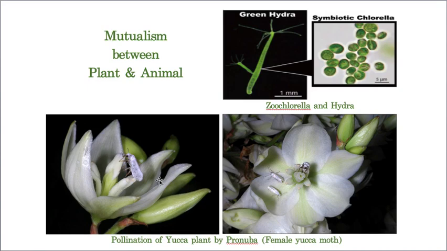Pollination means the process of transfer of pollen grains from one flower to another flower. Of course, there are three types of pollination. In the reproduction chapter, I will clearly explain. Now you just remember, transfer of pollen grains from one flower to another flower is called pollination. And pollination is a very big topic, and I'll definitely explain it while I am explaining reproduction in plants. Okay. Now, let us come directly to the point. What is our point? Mutualism. How does this come under an example for mutualism?